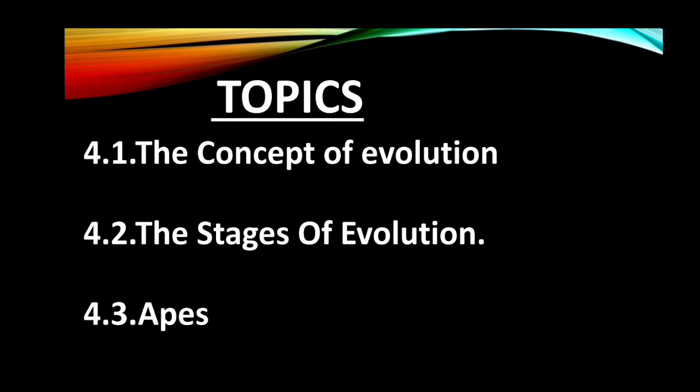The topics to be covered in this chapter: 4.1, the concept of evolution; 4.2, the stages of evolution; and 4.3, apes. These are the subtopics we are going to cover in chapter number 4, evolution.